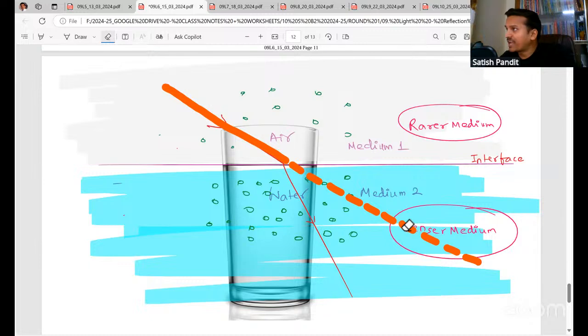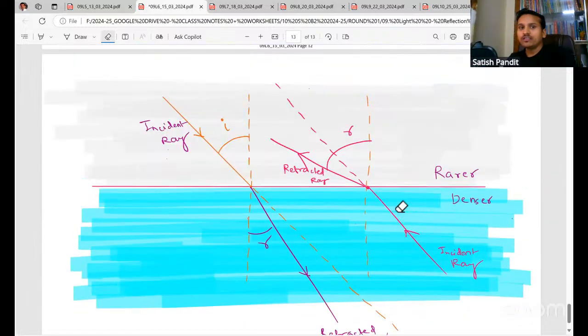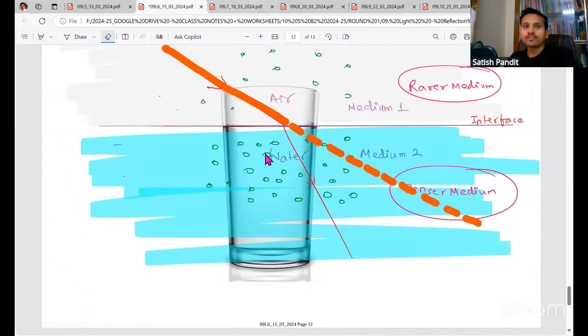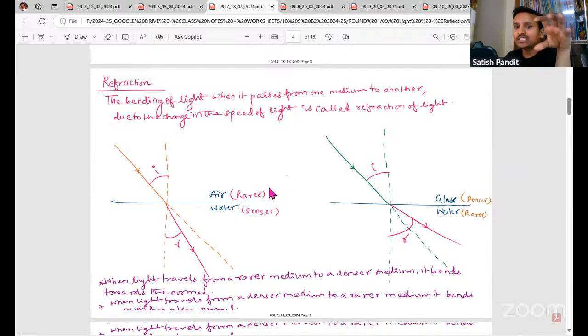What is refraction? This change in path of light when it's traveling, this phenomenon is known as refraction of light. So now, what is refraction? The bending of light when it passes from one medium to another, due to the change in the speed of light, is actually called refraction of light.